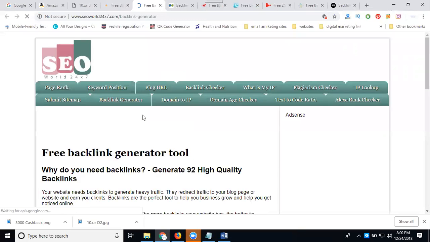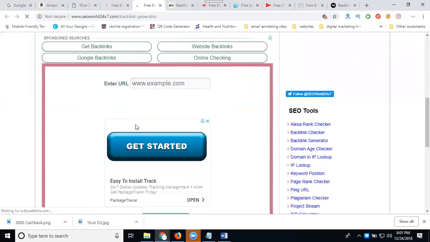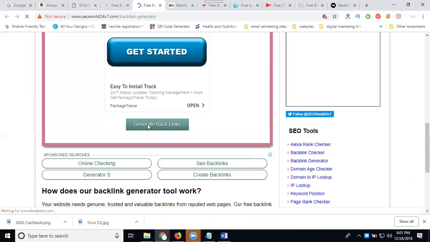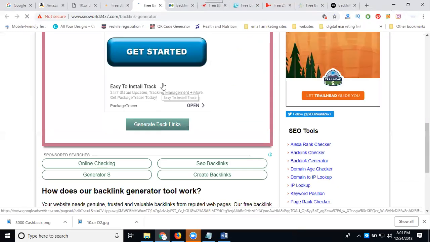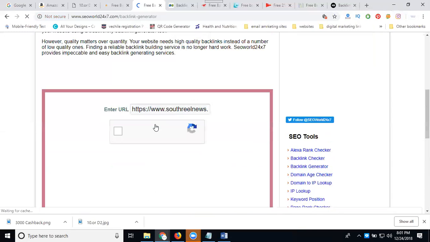So open it. Out of 15,000 backlinks, you can generate referrals from 10,000 backlinks. So that is how we can select this site. This site is showing all very good page rank websites. So select your site. Just generate backlinks. Click to generate backlinks. So these are sites where we generate new backlinks on your website for generating referral